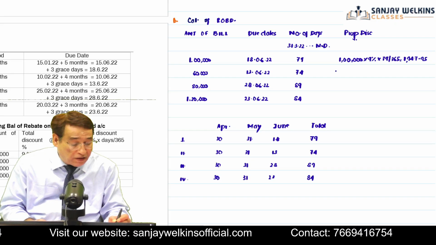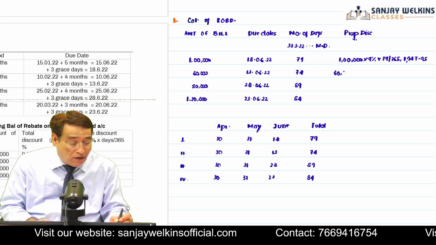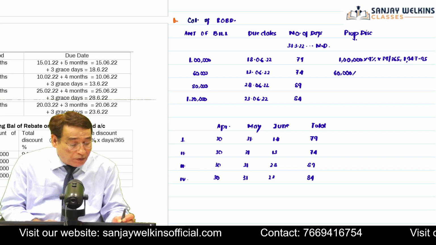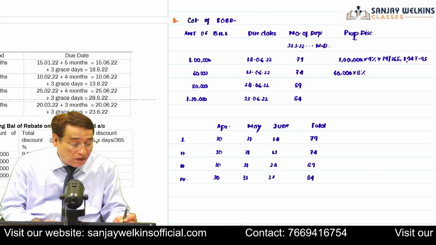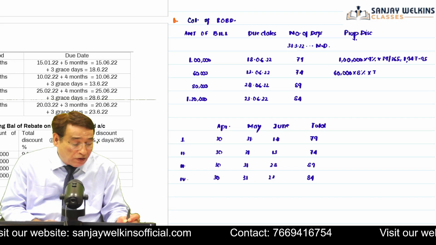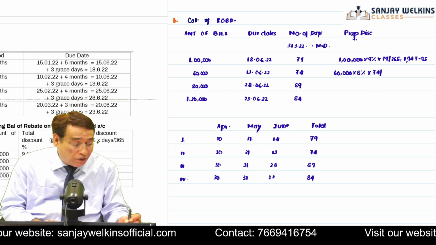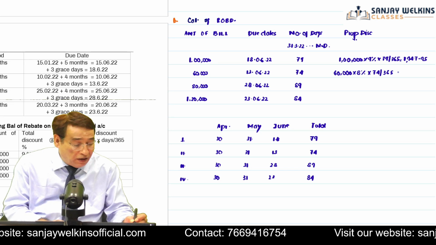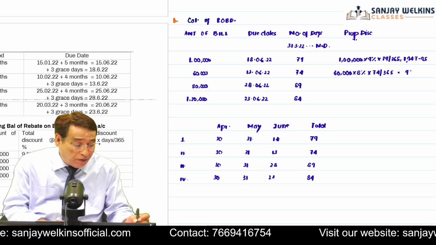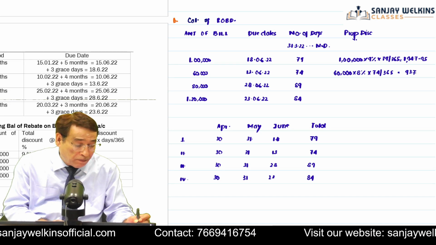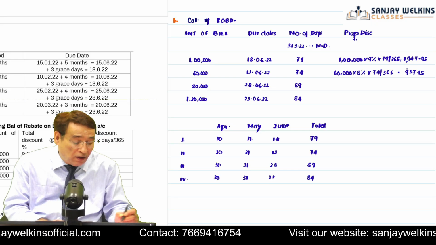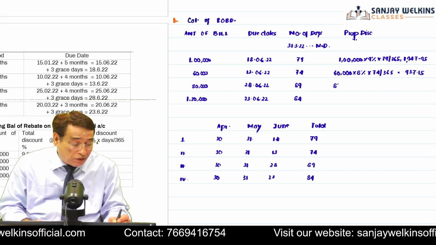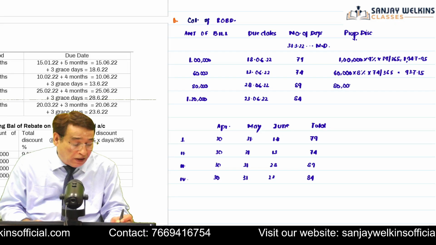Similarly, next bill is 60,000, and rate of discount on this particular bill is 8%. You are supposed to compute discount for 74 days. 74 divided by 365. In this case, amount of discount will be equal to 937.15.